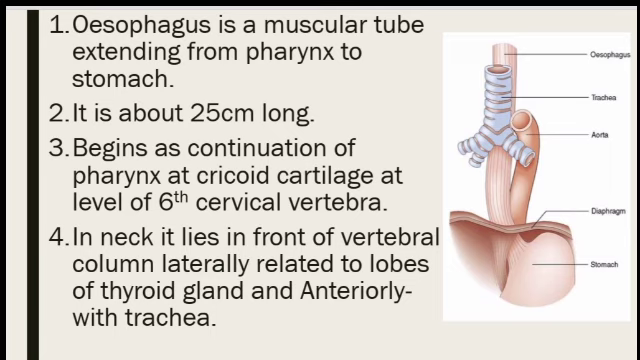In the neck, the esophagus is present in front of the vertebral column, and at the side of the esophagus there are the lobes of the thyroid gland, and to the anterior side of the esophagus there is the trachea, which is a respiratory tube.